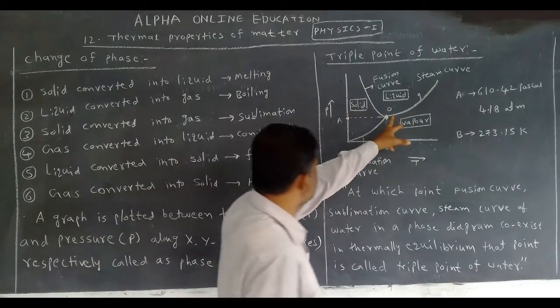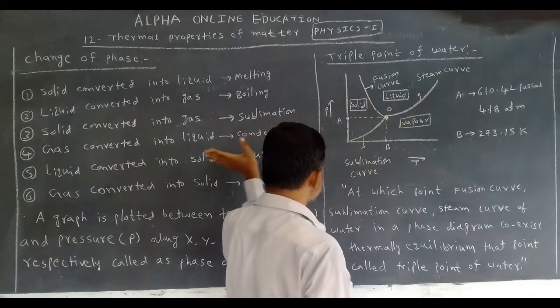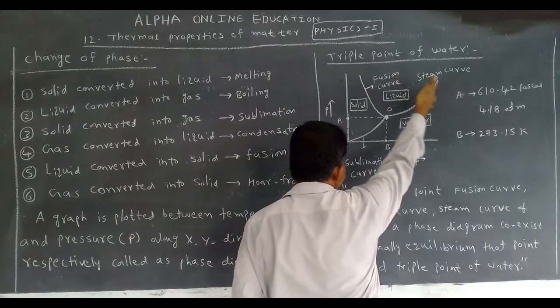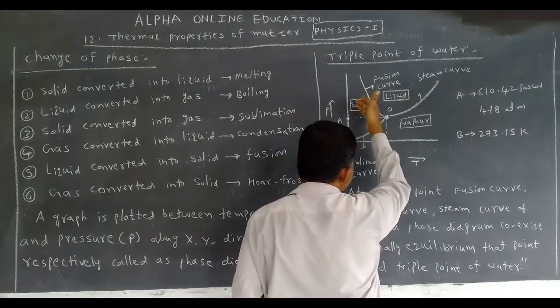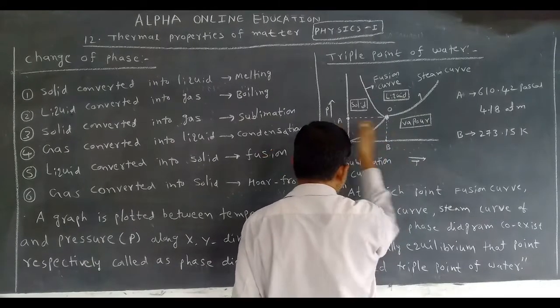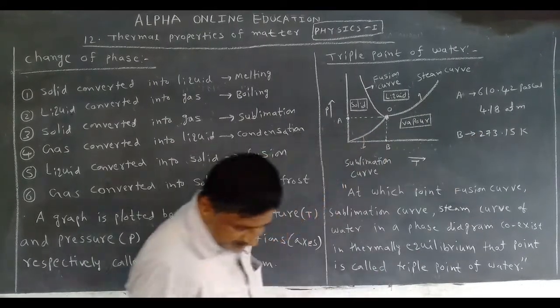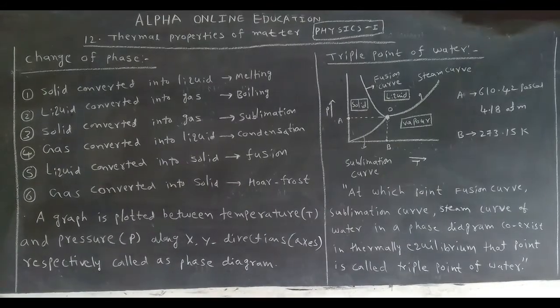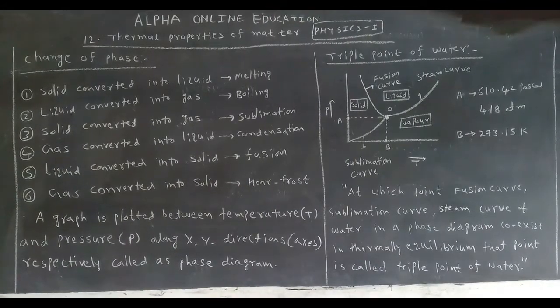Compulsorily you mention the graph like this: for the fusion curve, left side solid and right side liquid. For the steam curve, left side liquid, right side vapor. For the sublimation curve, left side solid and right side vapor. Draw this triple point of water diagram in your notes.